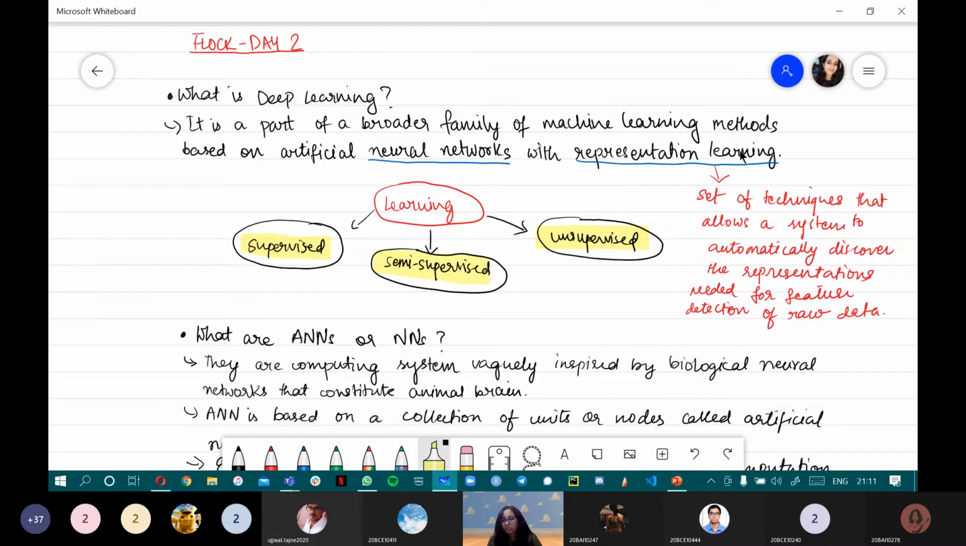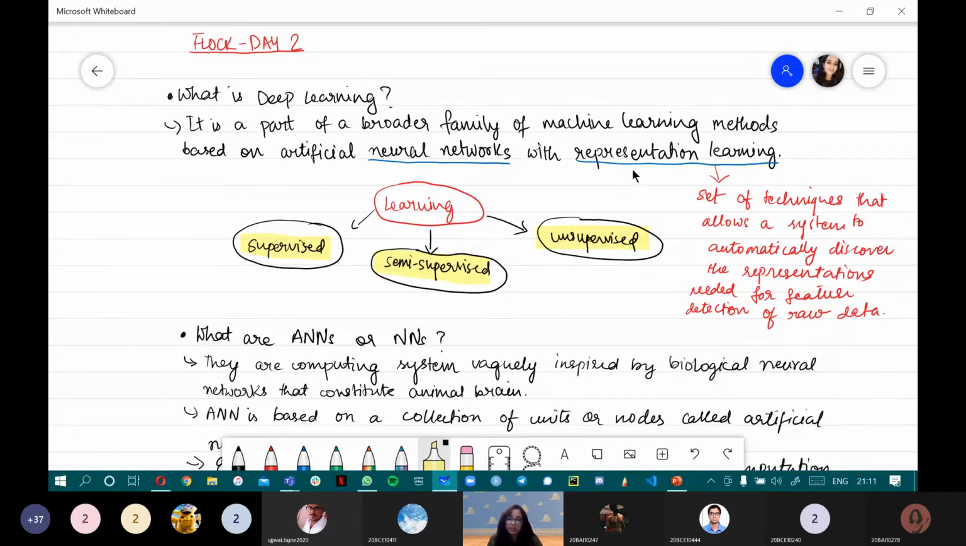Now coming to representation learning. We saw what kind of learning is involved in machine learning, and now we have come to something called representation learning. What is that? It is a set of techniques that allow the system to automatically discover the representations needed for feature detection of raw data.